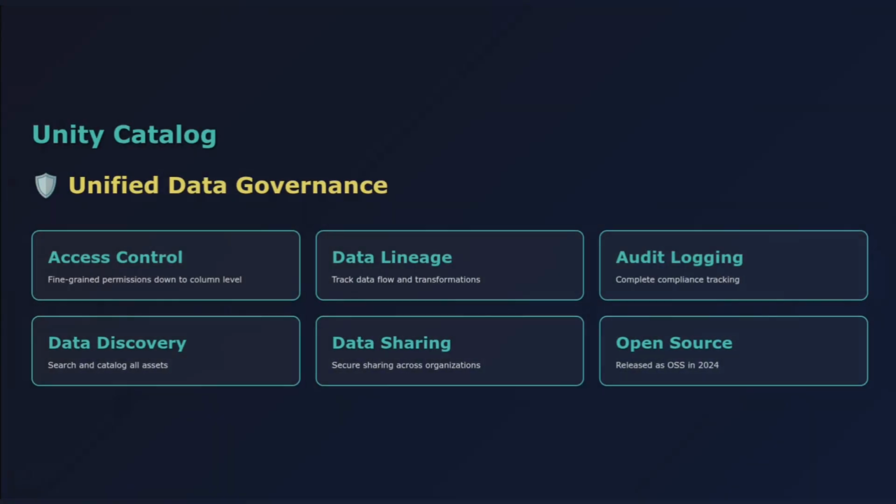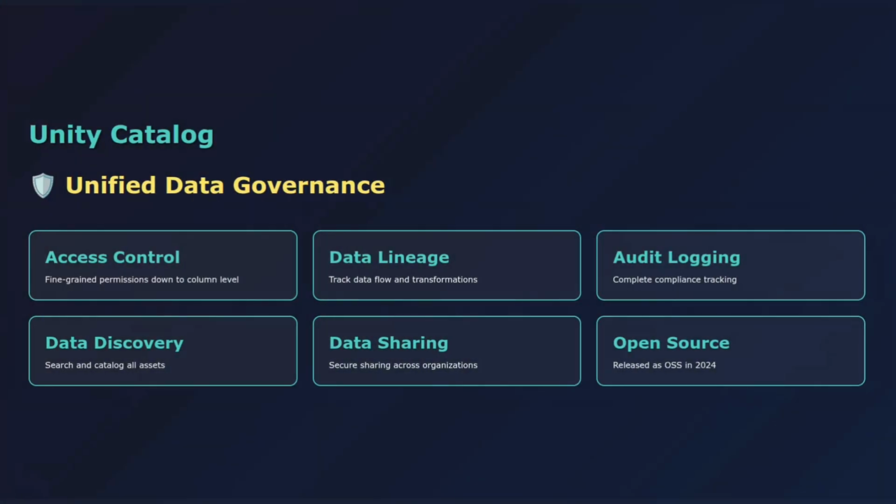And here's something really important: Unity Catalog. As your data grows, governance becomes critical. Unity Catalog is Databricks' unified governance solution for all your data assets. It provides fine-grained access control, data lineage tracking, audit logging, and data discovery. You can control who has access to what data down to the column level.